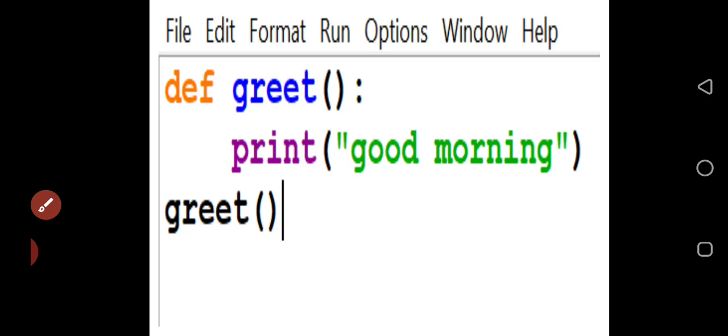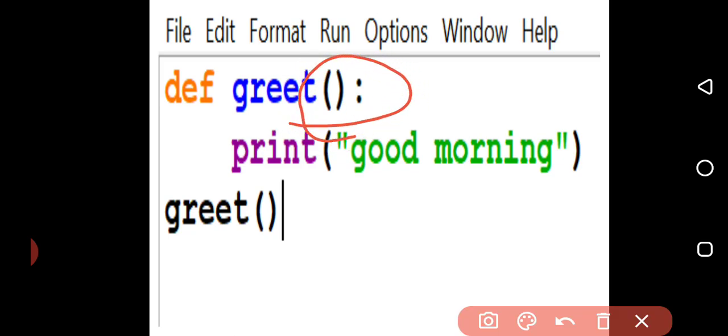I already told you, a function can be without a parameter. See this one, this function doesn't have any parameter. There is no parameter, nothing is there. I have written that particular function without a parameter. So what we understand is that a function can be without a parameter or with a parameter, and it can be with a return statement or without the return statement also.